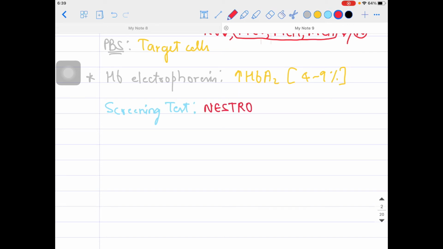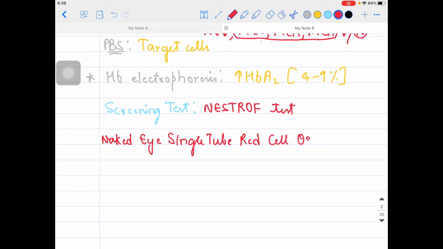What is this Nesterov test? The Nesterov test has the full form: naked eye single tube red cell osmotic fragility test.